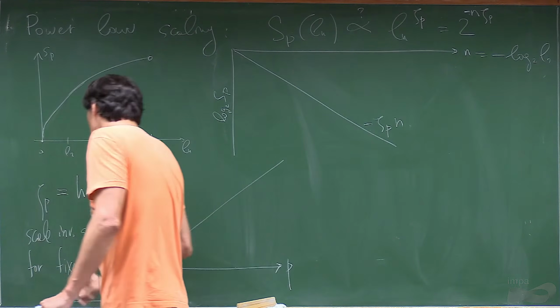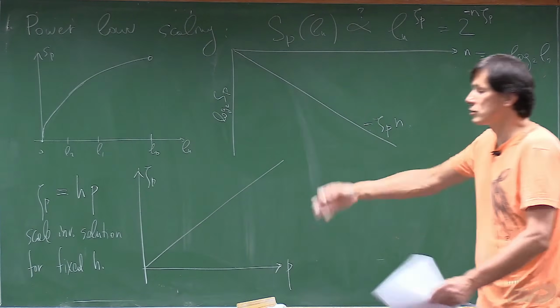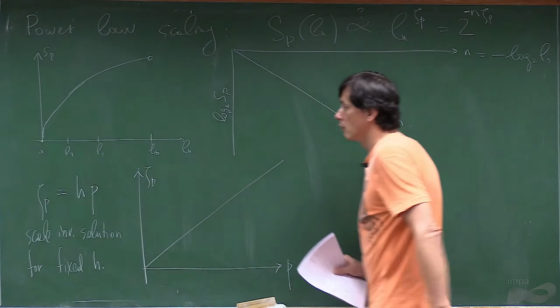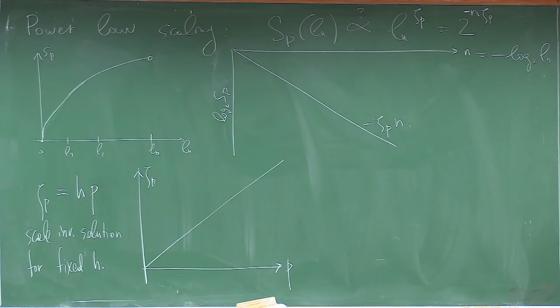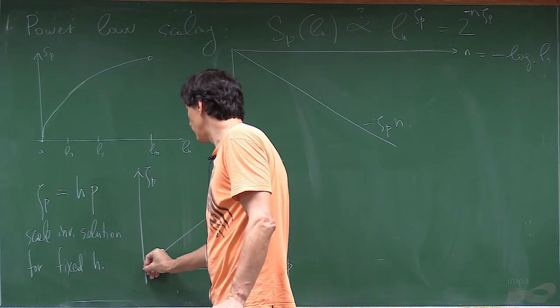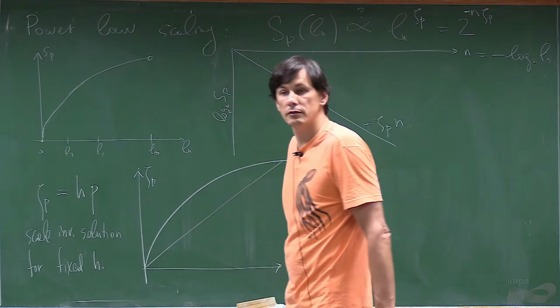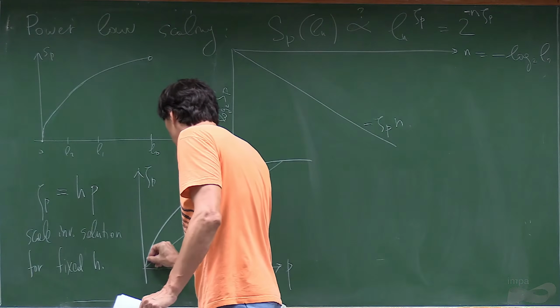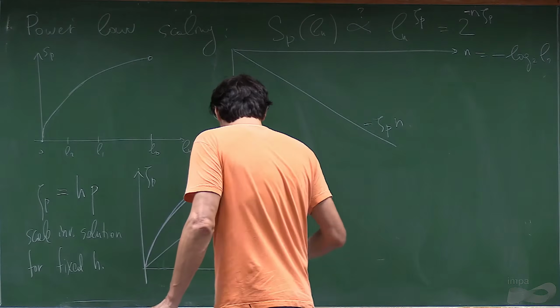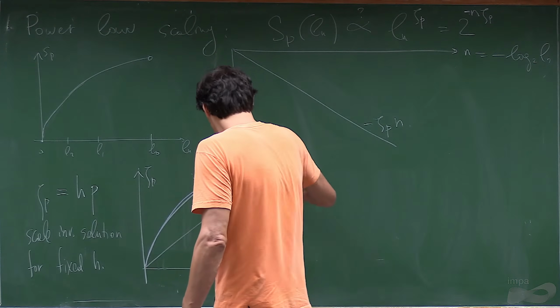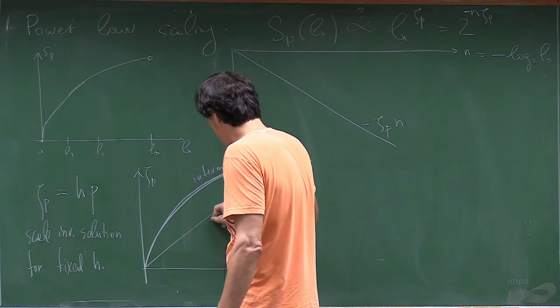Fixed h. So remember we had the symmetry. So if the solution is also scale invariant, then you will have this. Well, let's not waste time to see exactly why. What is important is that in our case, it will be something like a curve. It will be nonlinear. So this is intermittent. This is self-similar.